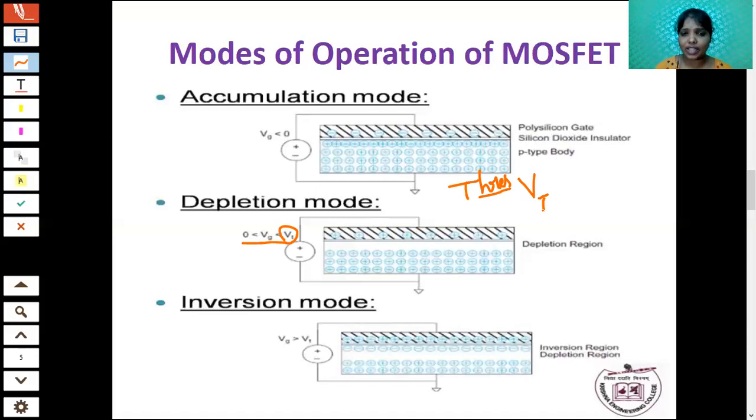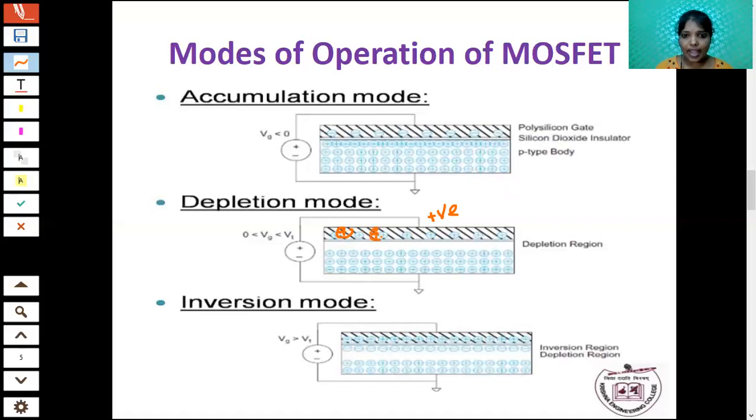Conduction means the flow of current. If there is any movement of electrons, conduction will take place. So the minimum voltage required for conductivity is the threshold value. When you apply gate voltage between 0 and Vt, I am applying some small positive voltage. In accumulation mode we applied a negative voltage. In depletion mode, I apply some positive voltage, and the positive ions are deposited over the polysilicon layer.